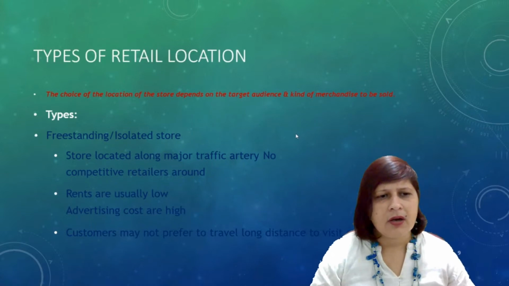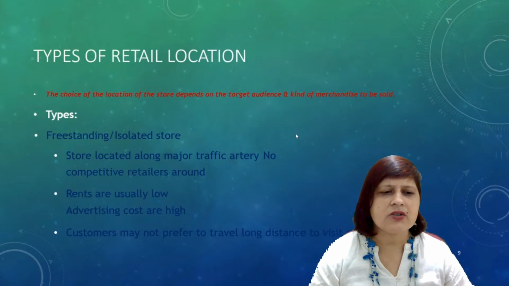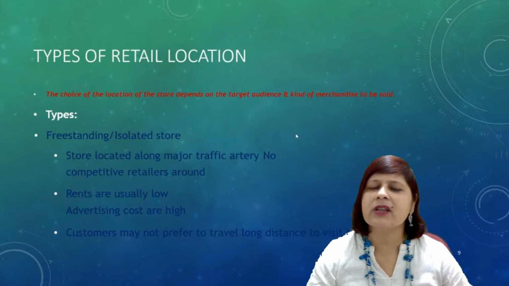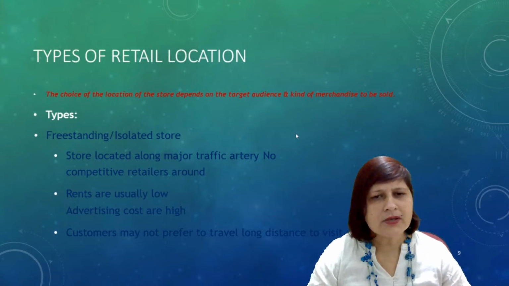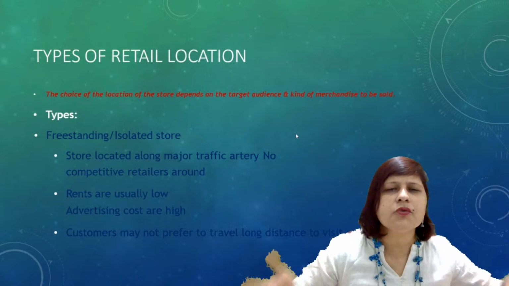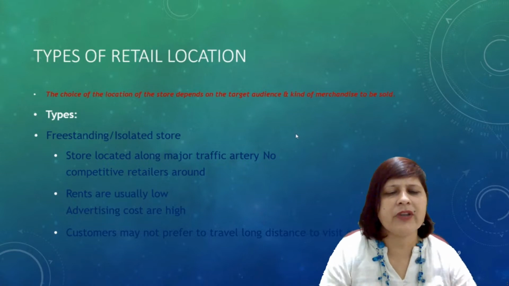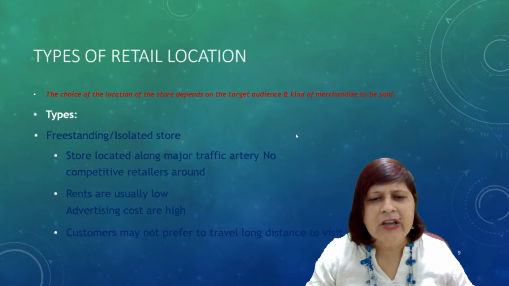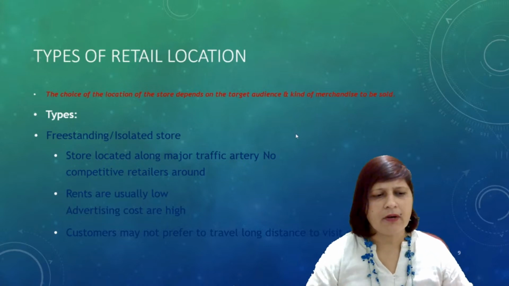Types of retail locations. There are types of retail location. The choice of location of a store depends on the target audience and the kind of merchandise to be sold, right? So on what basis you choose your location? It is on the basis of the target audience, what type of product you are selling and who is your target audience.